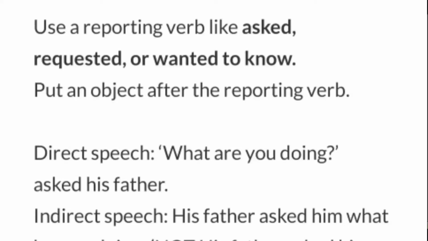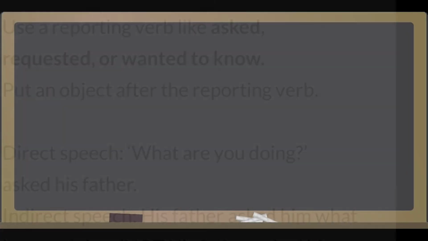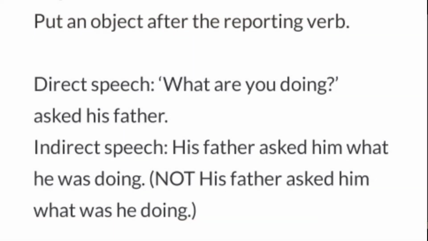Let's see an example. "What are you doing?" asked his father. In indirect speech, his father asked him what he was doing. Not his father asked him what was he doing. So this is the formation of the sentence.